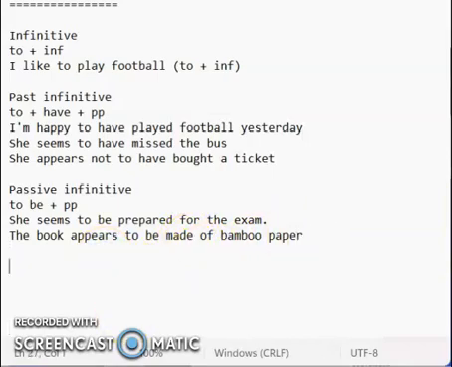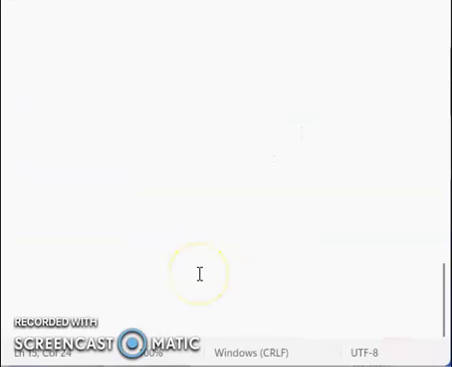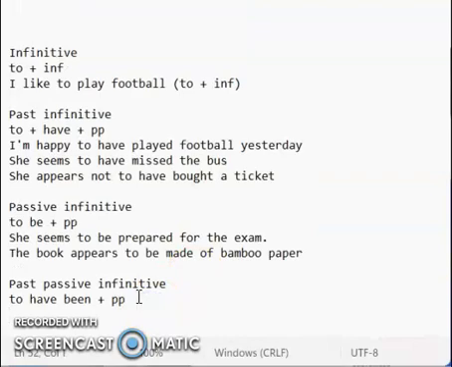So how do we put this into the past passive infinitive then? In this case, we have to use to have been plus past participle. For example, I'm happy to have been invited to the party. So we're talking about the general activity of being invited, and that has happened to me in this case. I'm happy to have been invited to the party.